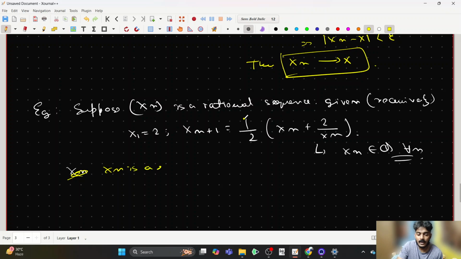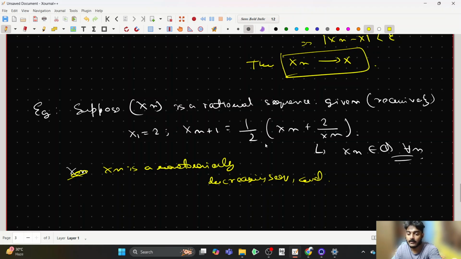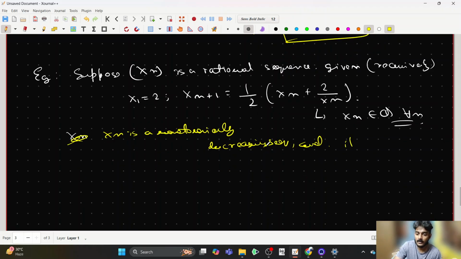In fact, you can actually prove this, that xn is a monotonically decreasing sequence. I'm not going into the details. It's a monotonically decreasing sequence, and it converges to root 2. Now this is something which you can verify, that why does it converge to root 2?